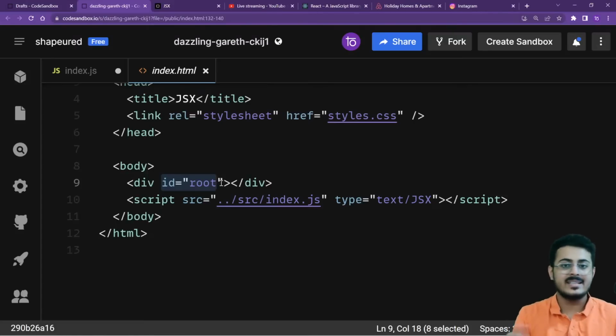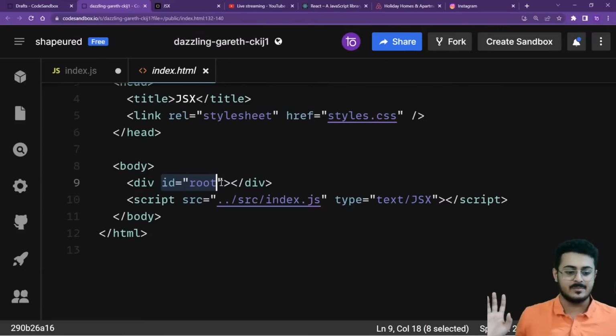To render something, render is an English word, guys. Render is not a technical term. Don't you know the meaning of render? If you don't know the meaning of render, please take up a dictionary and read it out. If your vocabulary is not that strong, I suggest you read the meaning of render. To render something is to show something, to put something on, to attach something, to render something to your screen. To process something and show it to you, that is the basic process of rendering.